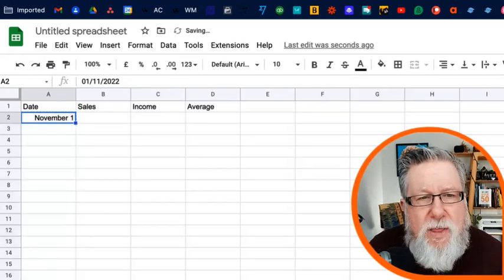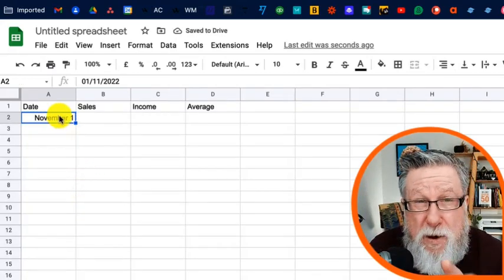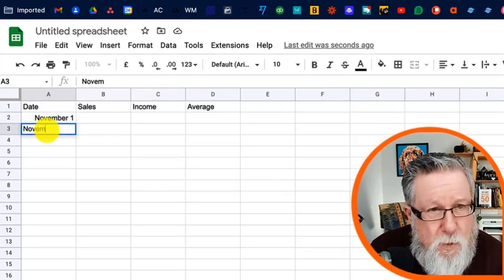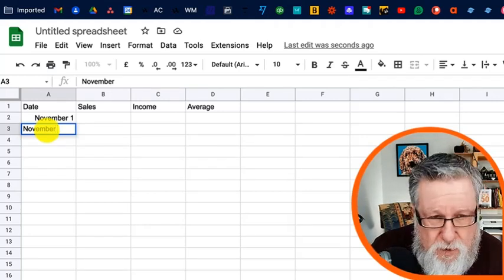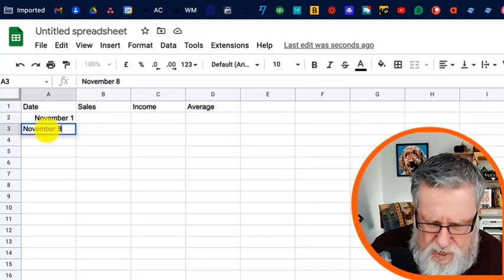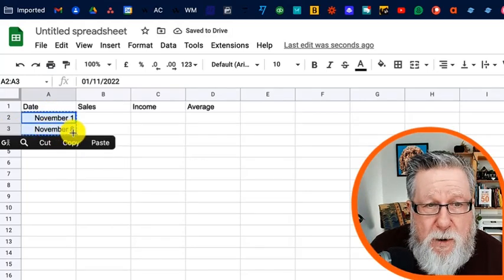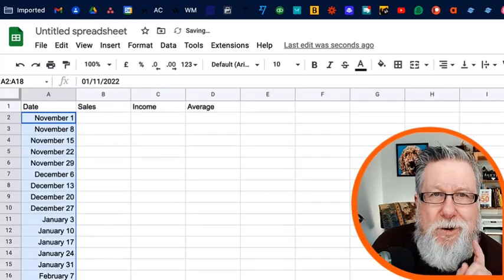I'm going to undo that, and I'm going to show you how it gets even more sophisticated. That's extending a range based on a single cell. Watch what happens if I put in November 8th. So we're going to say once a week that we're going to keep track. So instead of November 1st, I'm going to put in November 8th and watch what happens. I select both days now for my range, and then I extend it down again by clicking and pulling down on the square. And how intelligent is that?